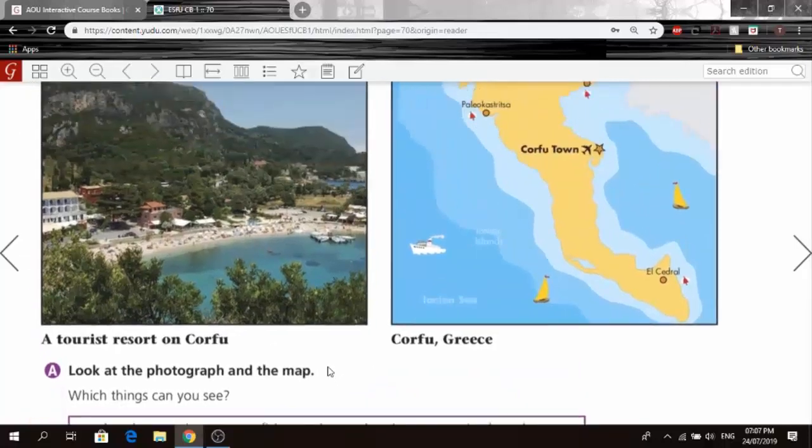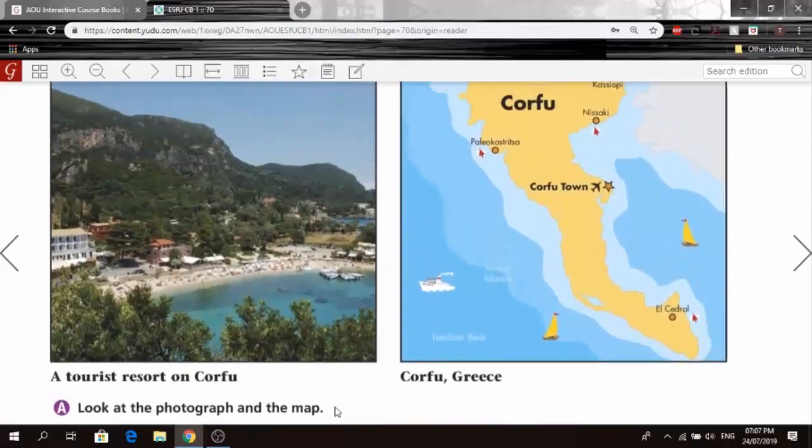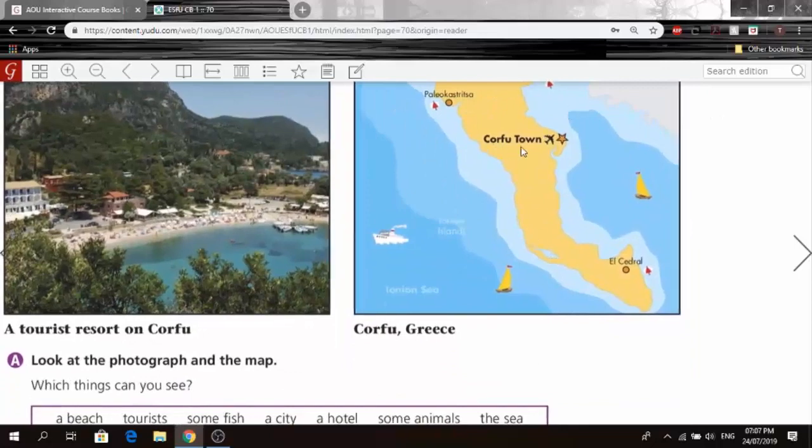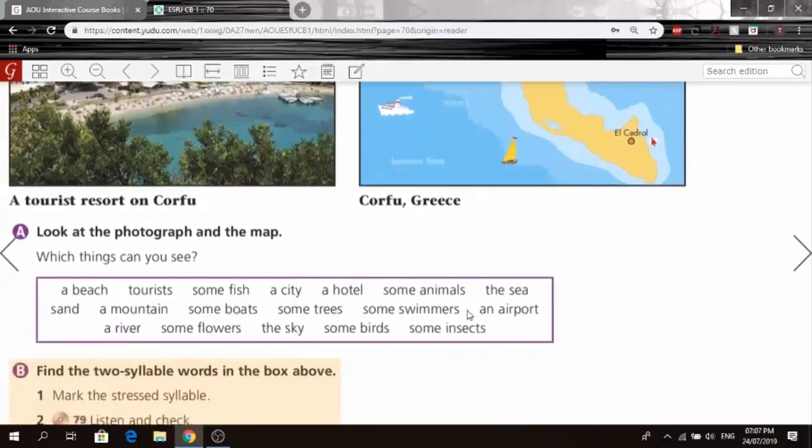Not too sure I see an airport near any place. Or actually, yeah, there is an airport. Look at that. In the capital, we have this sign, and this plane sign usually means an airport. So, yep, we have an airport nearby. A river. Yep, we have a river close by.